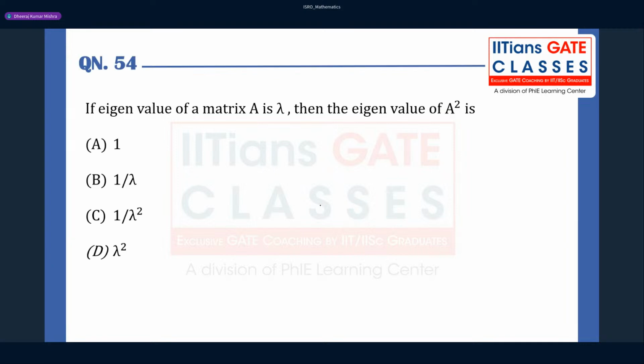Let's move ahead. Now this question is from linear algebra, as I suggested in the last session that linear algebra is very, very important. They have asked a question from a very favorite topic: the eigenvalue of a matrix A is lambda. Then the eigenvalue of A square is what? This is the property of eigenvalues. If A has the eigenvalue lambda.